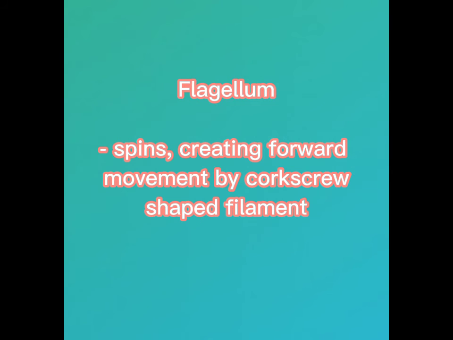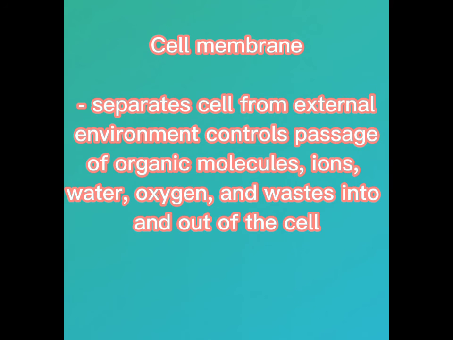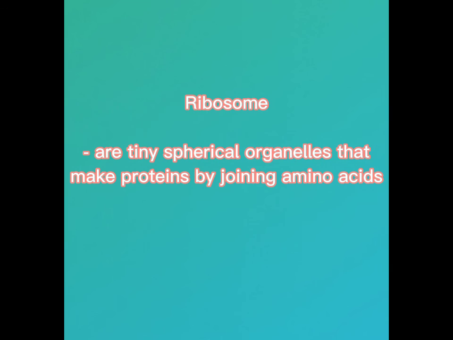Flagellum spins, creating forward movement by a corkscrew-shaped filament. Cell membrane separates the cell from the external environment and controls the passage of organic molecules, ions, water, oxygen, and waste into and out of the cell. Ribosomes are tiny spherical organelles that make proteins by joining amino acids.